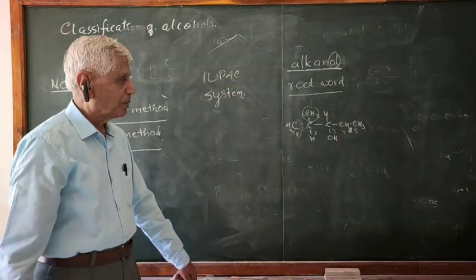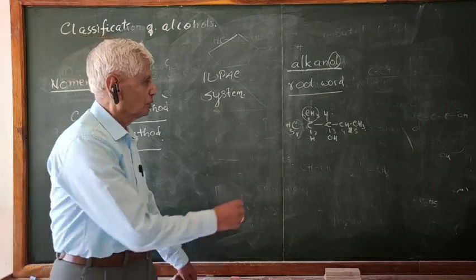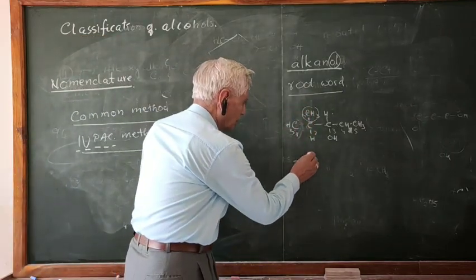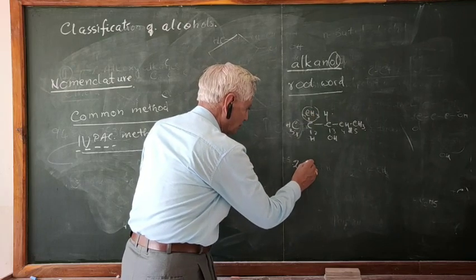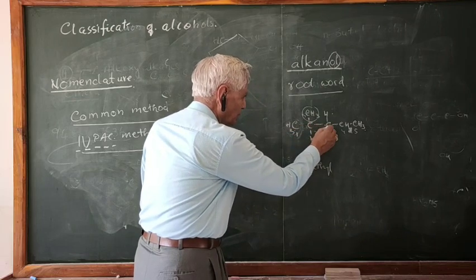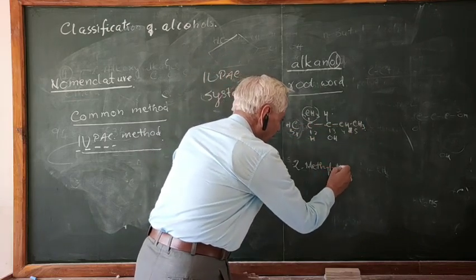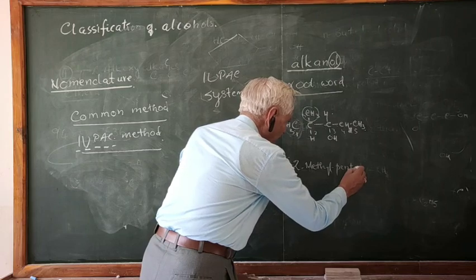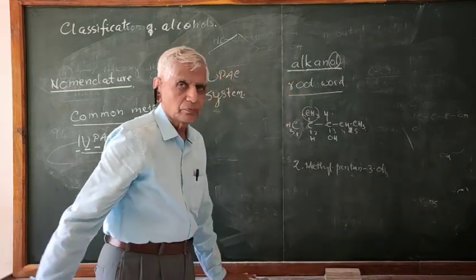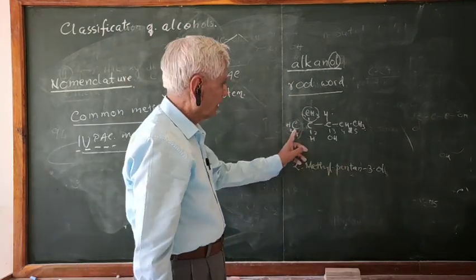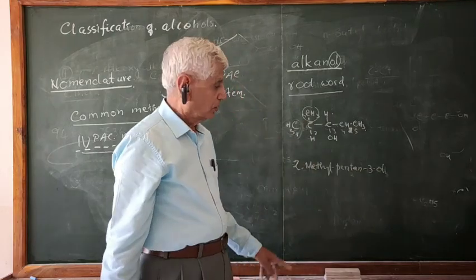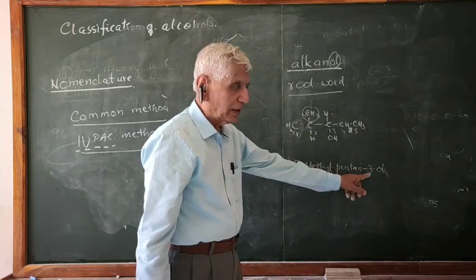What should be the name of the compound? 2-methyl, because the second carbon is carrying the methyl group, and pentan-3-ol. So 2-methylpentan-3-ol.